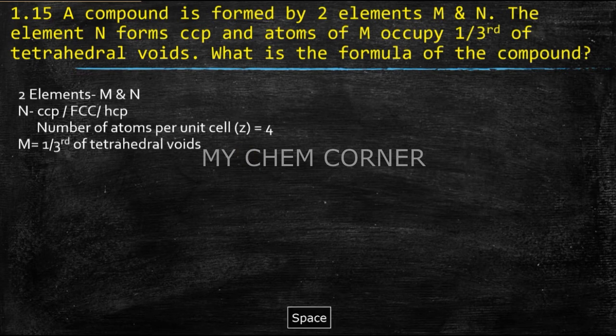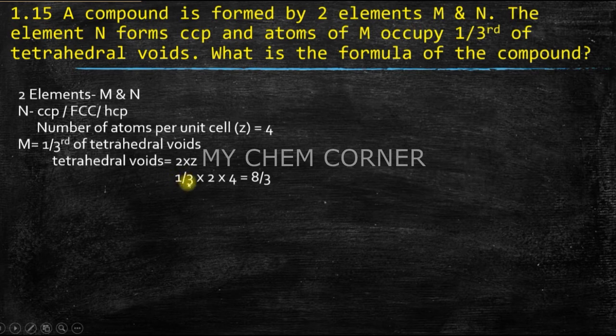But what about M? M is occupying 1/3 of the tetrahedral voids. The number of tetrahedral voids is 2 into Z, because the number of tetrahedral voids is 2n. So 1/3 into 2 into Z, which is 4, gives 1/3 × 2 × 4. When we simplify this, we'll get 8/3.